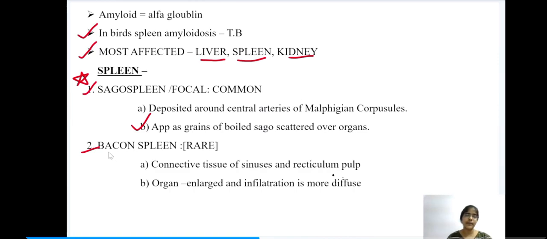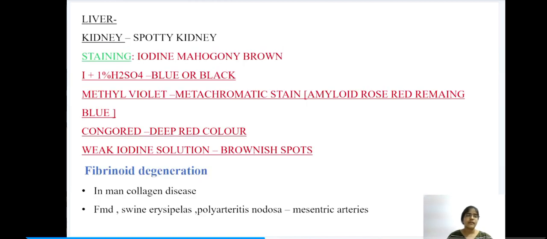Next we have the condition bacon spleen. This condition is very rare, and here the deposition of amyloid is seen in the connective tissue of sinuses and reticulum pulp, and also the organ appears enlarged, and unlike sago spleen, here the infiltration is more diffuse. Next, liver. Under liver, the liver gets swollen. Kidney. This is again very important. The kidney appears as spotty kidney. So the appearance of kidney is spotty. This is again important for the bits.